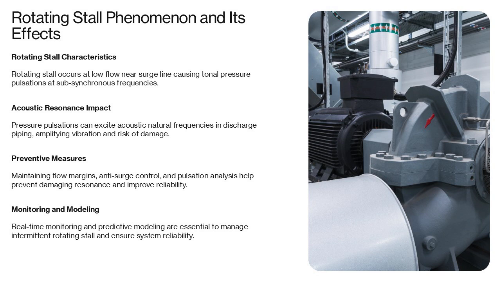The susceptibility to rotating stall depends on impeller geometry, operating speed, and process conditions. If acoustic resonance occurs, the resulting vibration can damage piping, supports, and small bore connections. Preventive measures include maintaining adequate flow margins, implementing effective anti-surge control systems, and conducting pulsation analysis during design. Understanding rotating stall is critical because its occurrence can be intermittent and highly dependent on operating conditions, making real-time monitoring and predictive modeling essential for reliability.